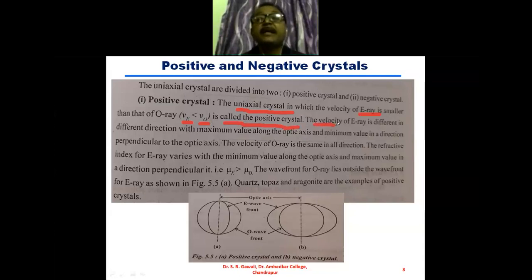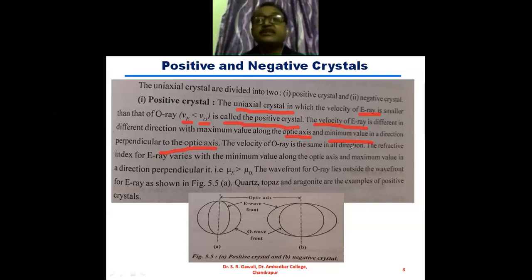The velocity of extraordinary ray is different in different directions, with maximum value along the optic axis. The extraordinary ray has the maximum velocity along the optic axis, and minimum value in a direction perpendicular to the optic axis. And the velocity of ordinary ray is the same in all directions. Only the velocity of extraordinary ray is different in different directions. But the velocity of ordinary ray is the same in all directions.